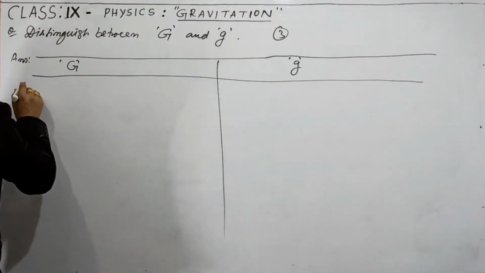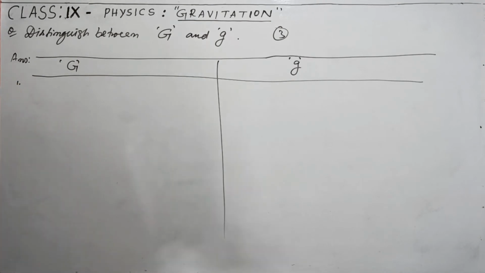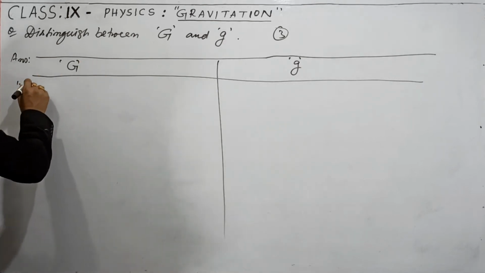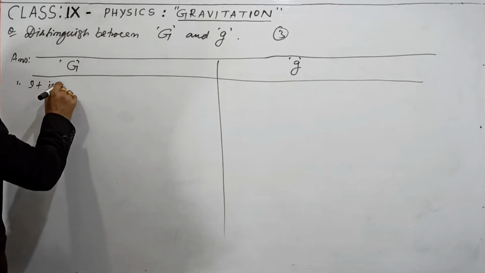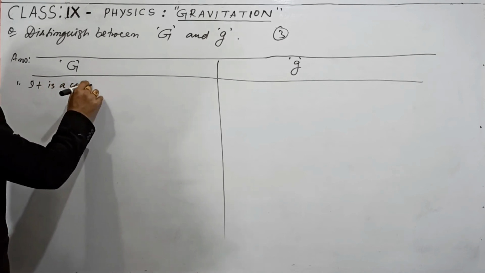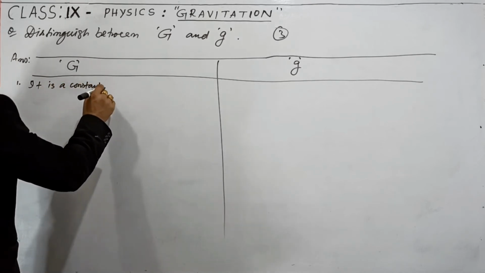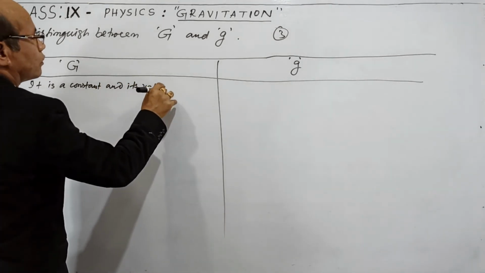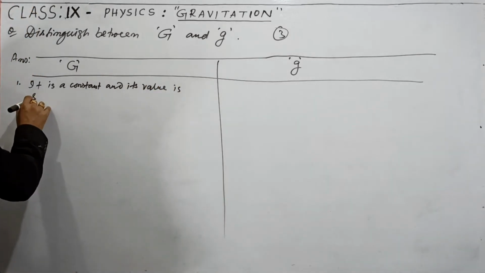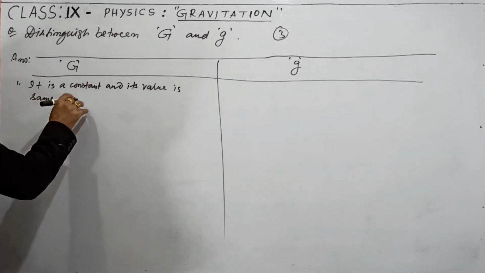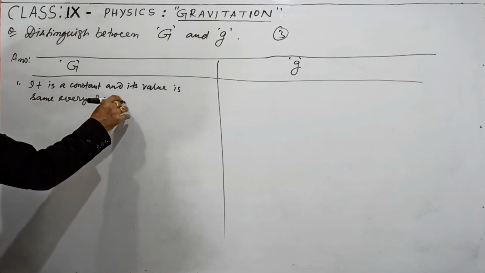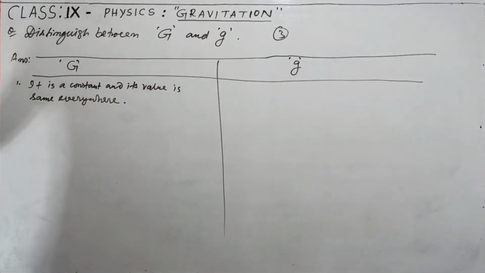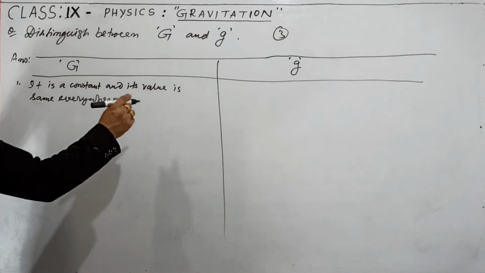First one, you know capital G is called the universal gravitational constant. It is a constant, and its value is same everywhere.